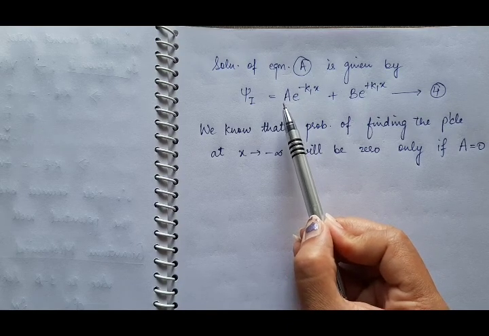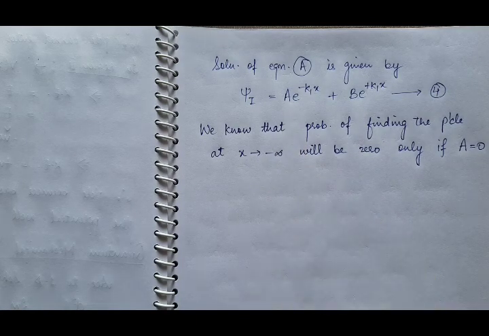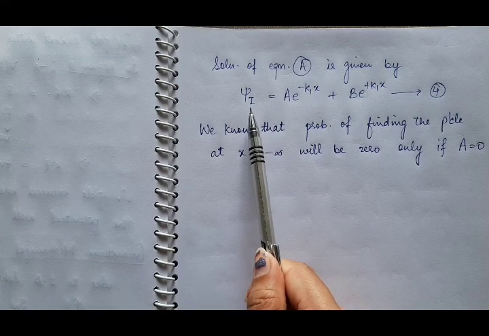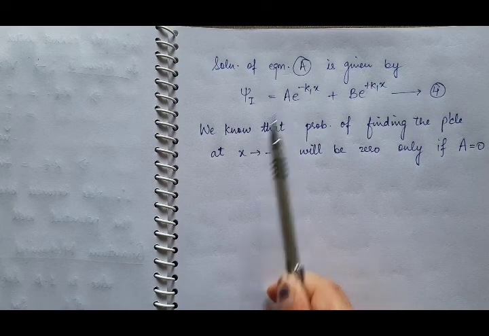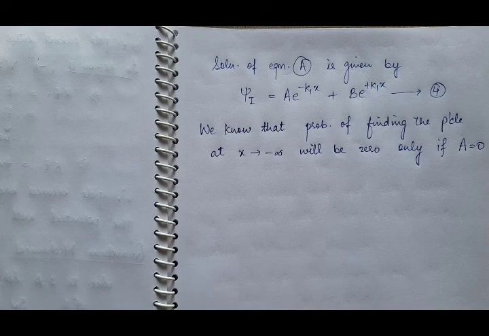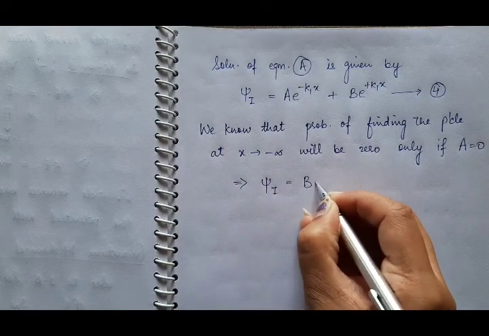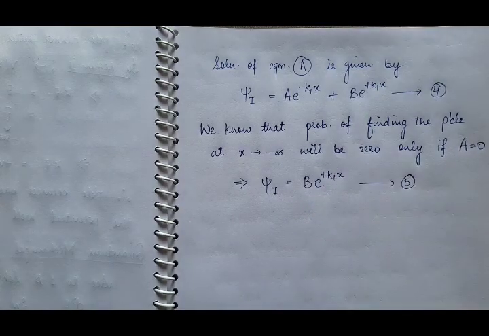So according to the postulate of quantum mechanics, the value of the wave function vanishes at x approaches to plus infinity and minus infinity. In region 1, at x is equal to 0 there is a boundary, so in region 1 x will approach to minus infinity only. So at x approaches to minus infinity, the value of psi 1 wave function will be 0 if and only if A is 0. So put A is equal to 0, then we have psi 1 is equal to B e raised to power plus k1x, and suppose this as equation 5.